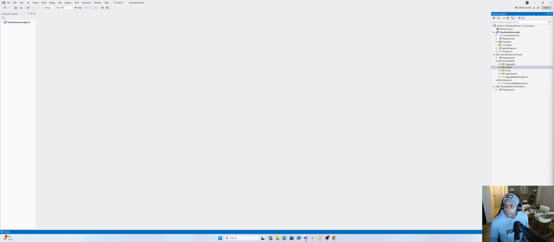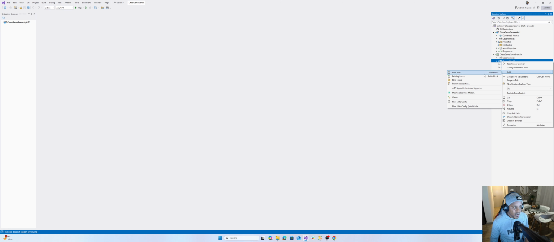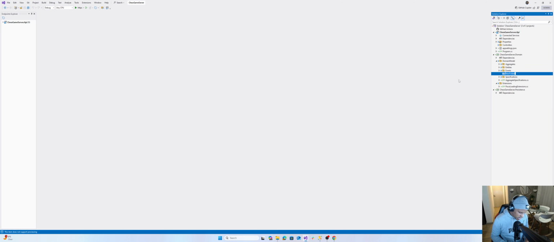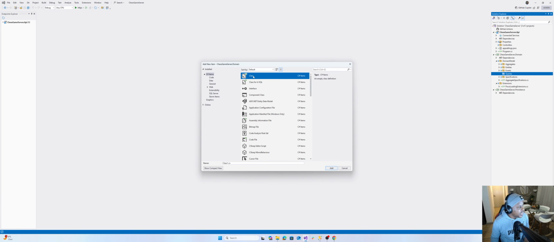So what's next is, now what we want to do next is include logic for getting stuff from the database, which you achieve by using queries. So we want to implement queries. For now we're only going to have one query, which will be responsible for getting a chess game session